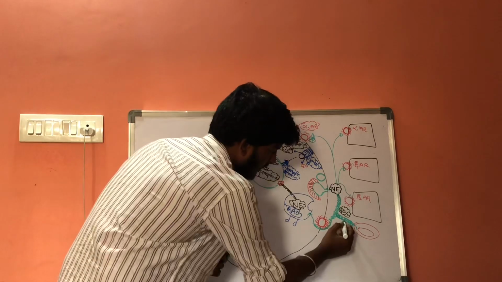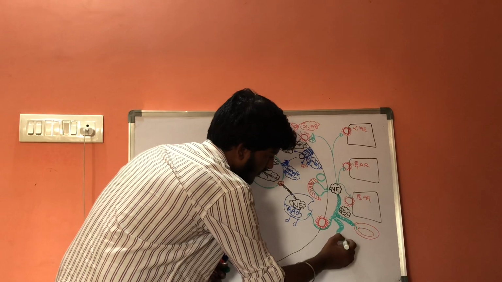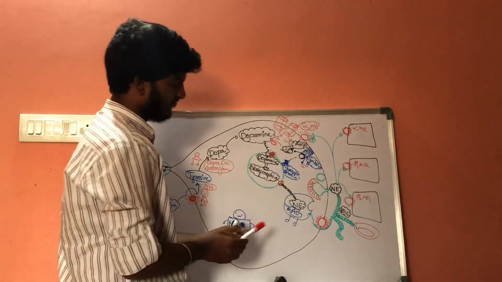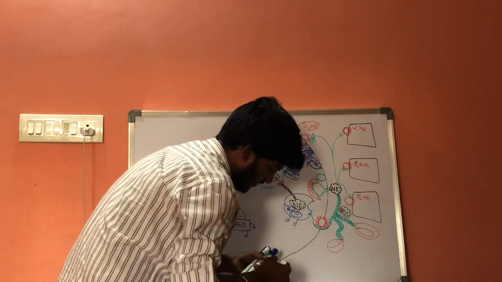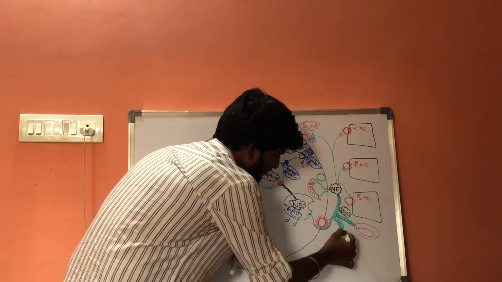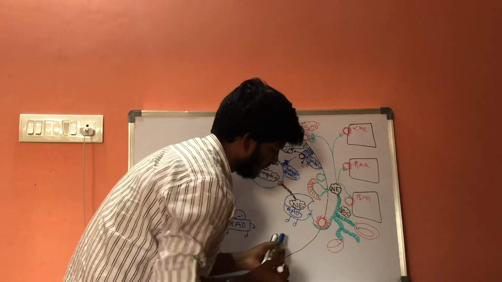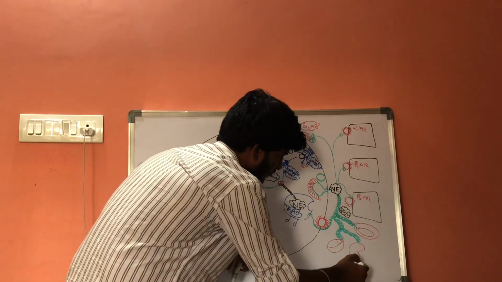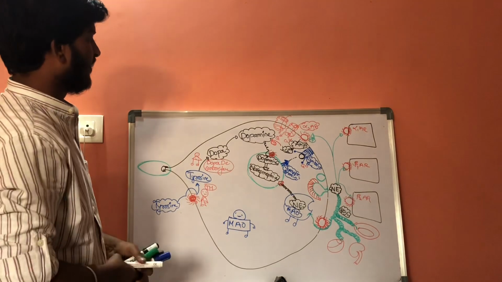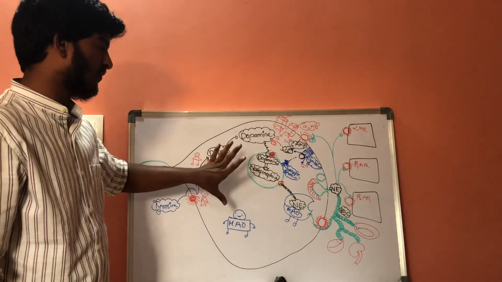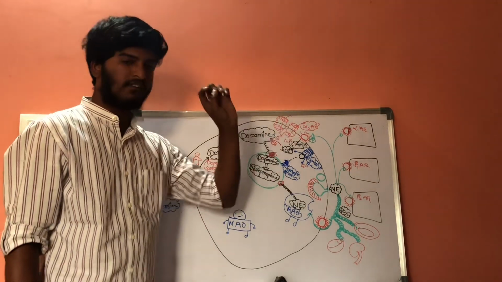And one more pathway: it will be taken up by the heart, or it will be taken up by the kidneys. So this is about synthesis, storage, and release of norepinephrine.